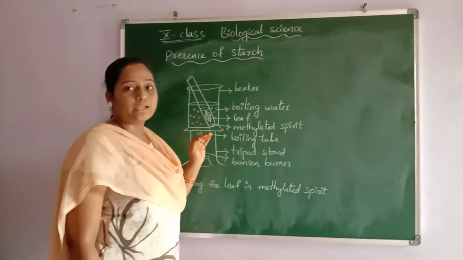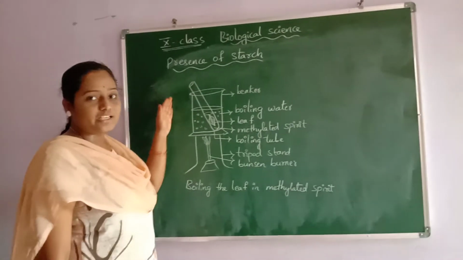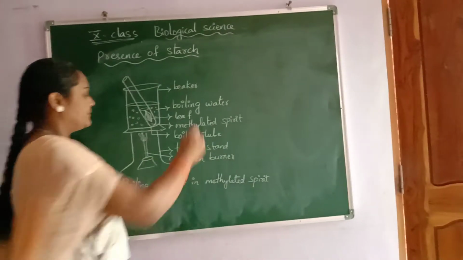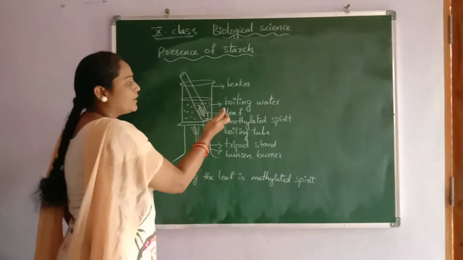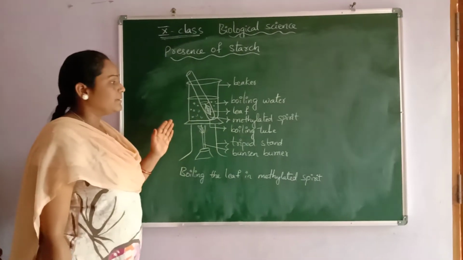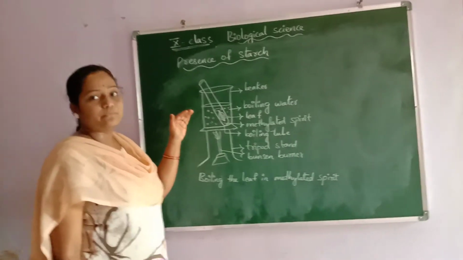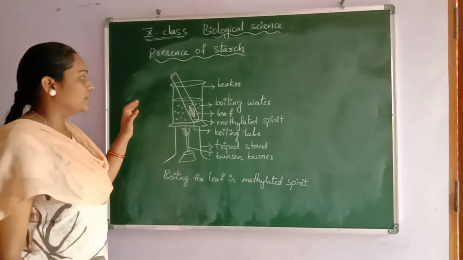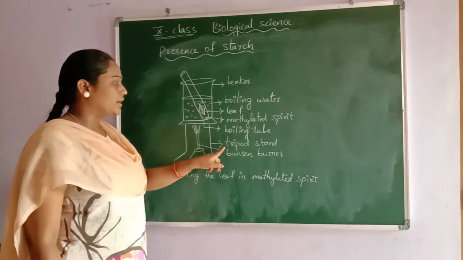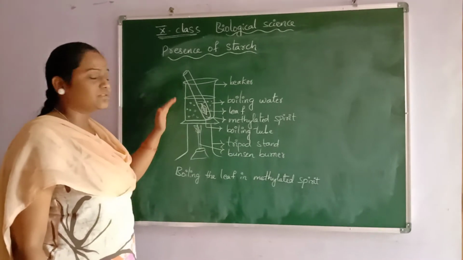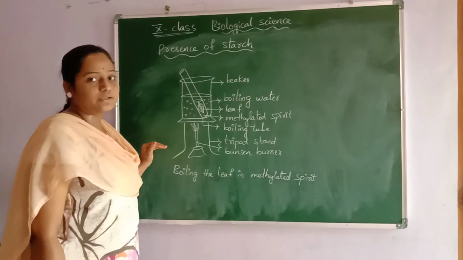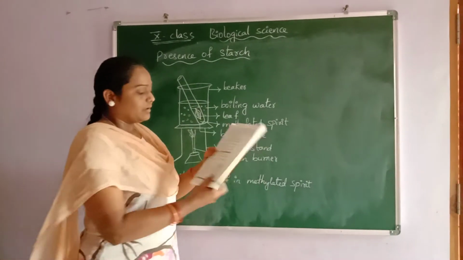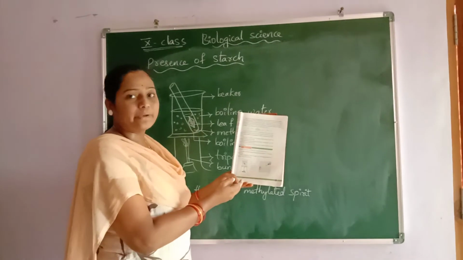To know about that, we have to do an experiment. To test for the presence of starch, we take a beaker, boiling water, a retort stand, methylated spirit and a leaf, a leaf which was directly exposed to sunlight and grown in the open area. We also need a boiling tube, a tripod stand and a Bunsen burner. These are all the materials we require to do the experiment.